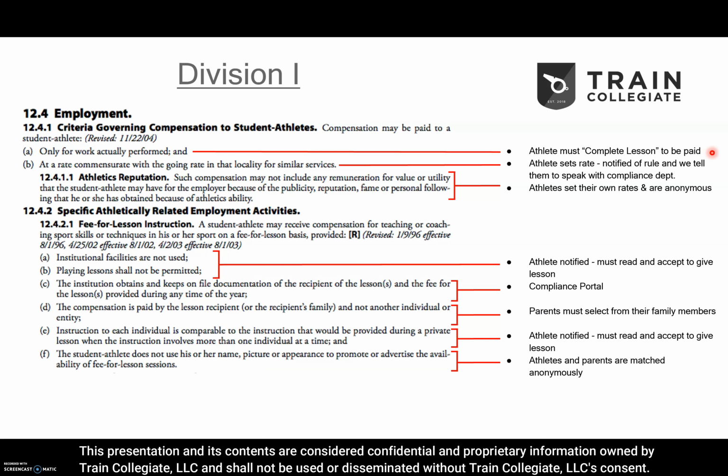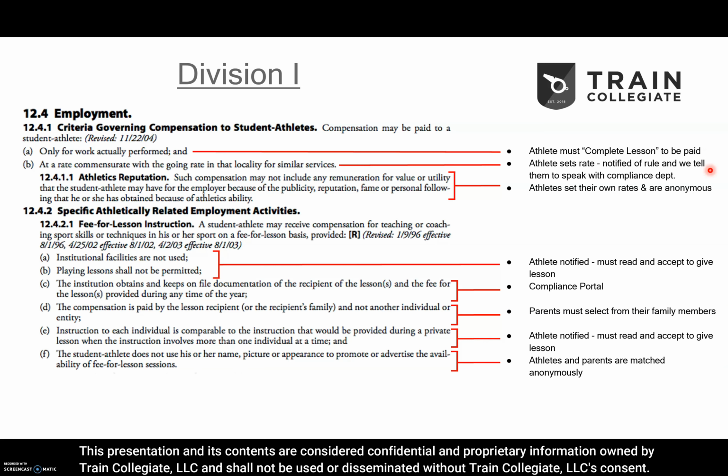Student athletes can only be paid for work actually performed. In order to ensure this, athletes must hit the complete lesson button on the app. This tells us that they gave a lesson, and then the parent must actually confirm that the lesson took place before any payment is processed through the app.